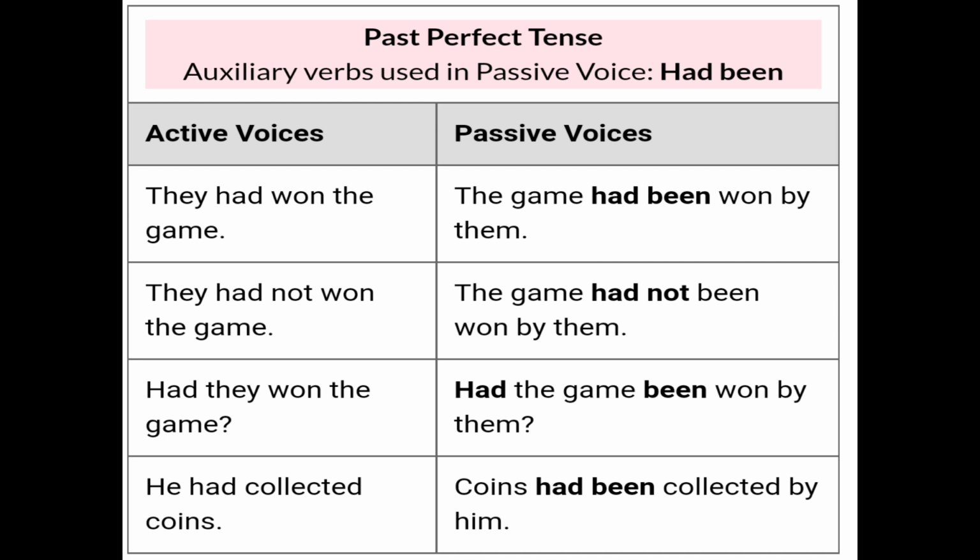Now the next one is he had collected coins. As coins is the object and it will become the subject, whether it is plural or singular, we use had only. So coins had been collected by him. So in this tense we use had plus been plus verb, third form.